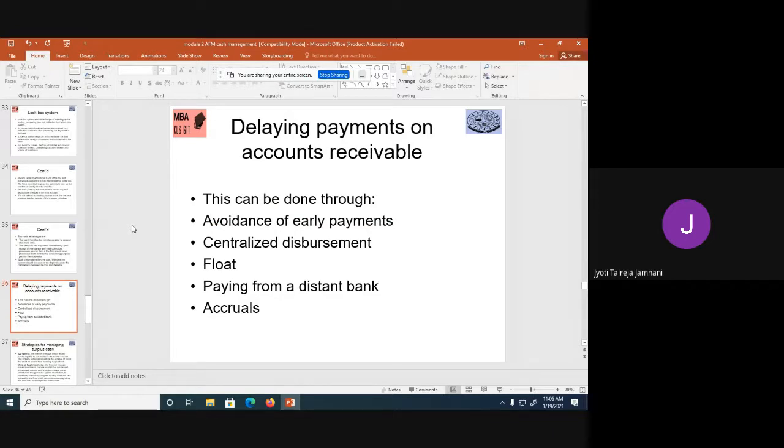So, delaying payment on accounts payable. This can be done through avoidance of early payment. You can avoid paying promptly. Today the bill has come, today only I'll pay. You can avoid that. Centralized disbursement.